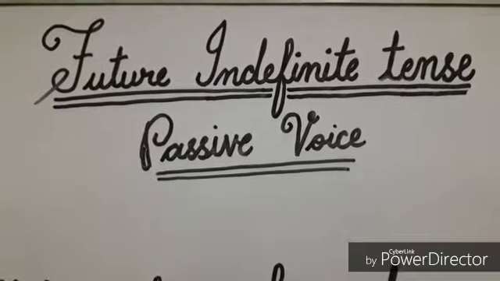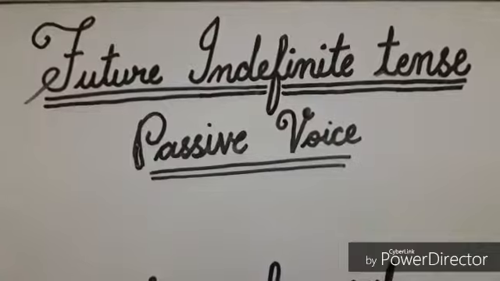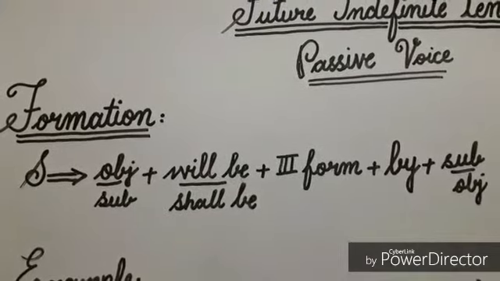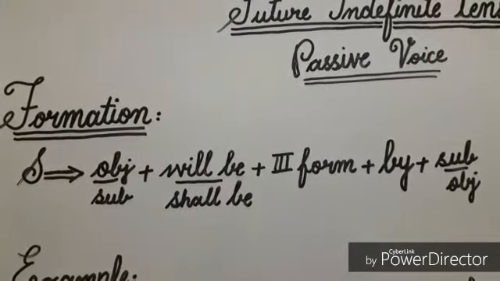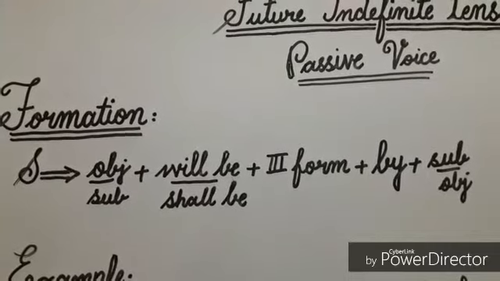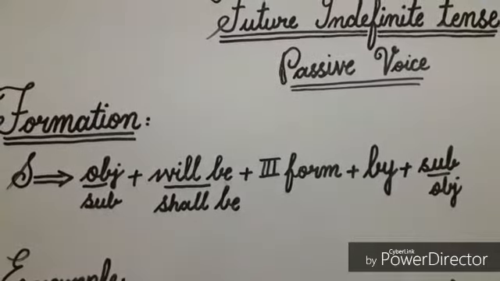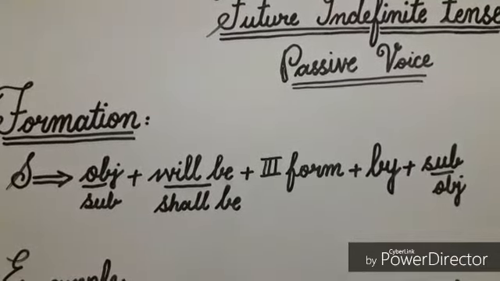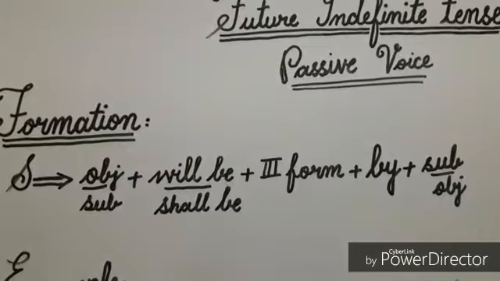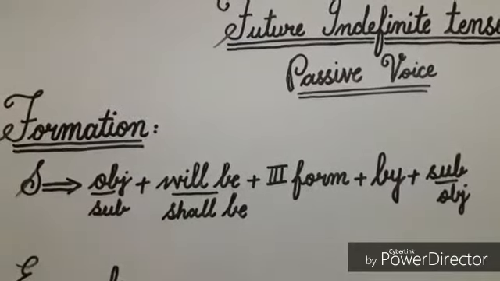Today's topic is how to make passive voice sentences of future indefinite tense. Let's see formation. For simple sentences, formation is object in subjective condition, helping verb will be or shall be, third form of verb, preposition by, and subject in objective condition. Now I'll explain this formation by example.